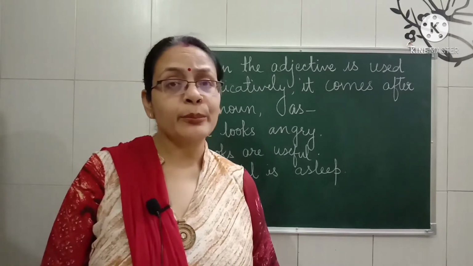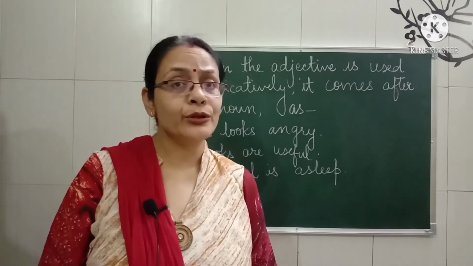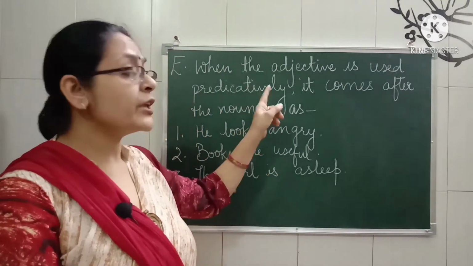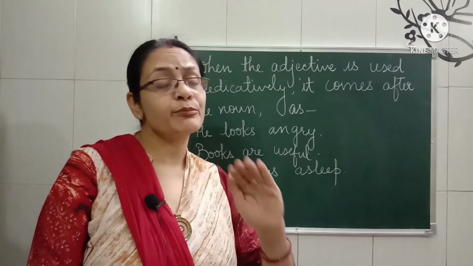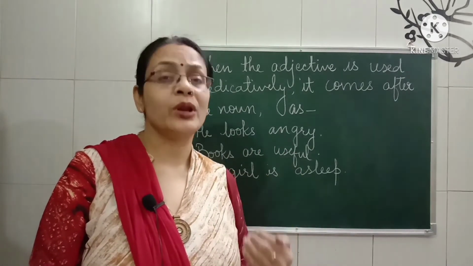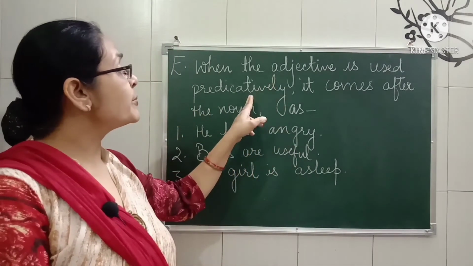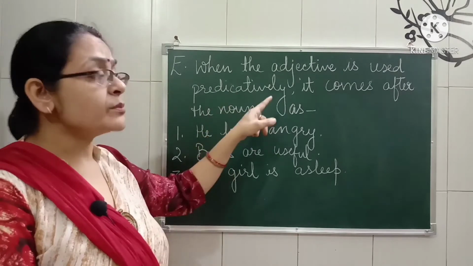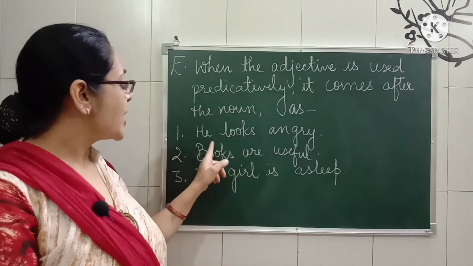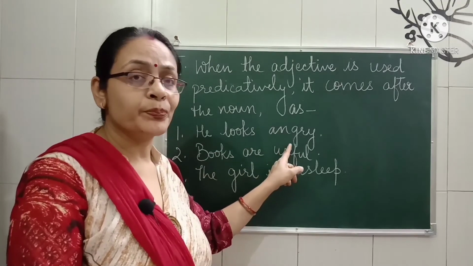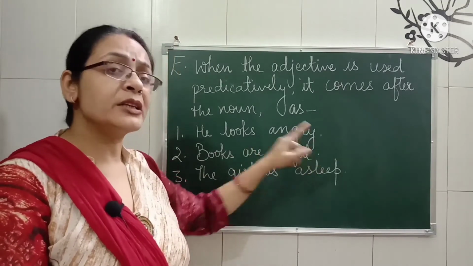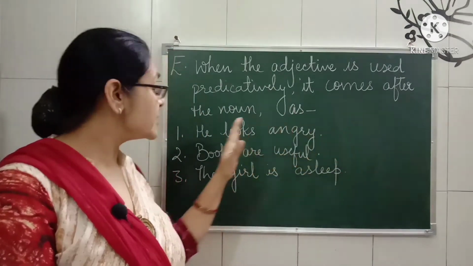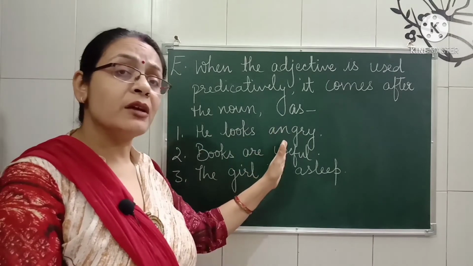Now this is the final point of this video, because I have told you I will make another video for that too. Before this, you have seen that we have used adjectives in the sentence before the nouns they qualify. But when we use it in a predicate way, how do we use it? It comes after the noun. How? He looks angry. Now can you see? The adjective part is coming as a predicate, just after the noun. You can see here, he looks angry.